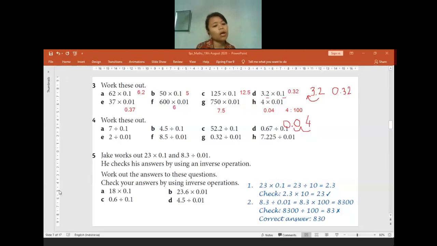For the question 4, work this out. 7 divided by 0.1. Remember, when we divide by a decimal, we can change it to a multiplication.